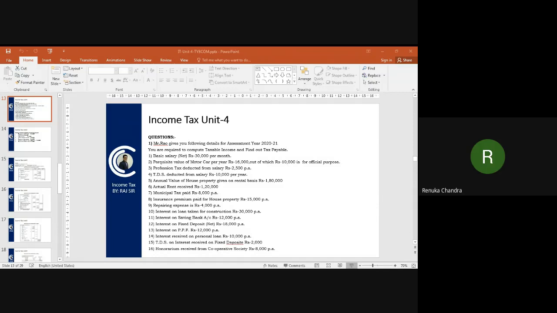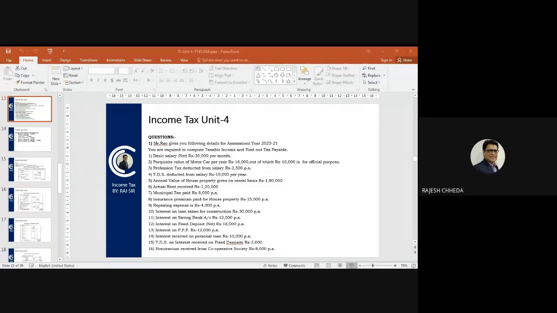Yes, sir. Okay. Perquisite value of motor car per year rupees 16,000, out of which 10,000 is for official purpose. So we will add in salary the perquisite value of motor car for the entire year, which is given as rupees 16,000.